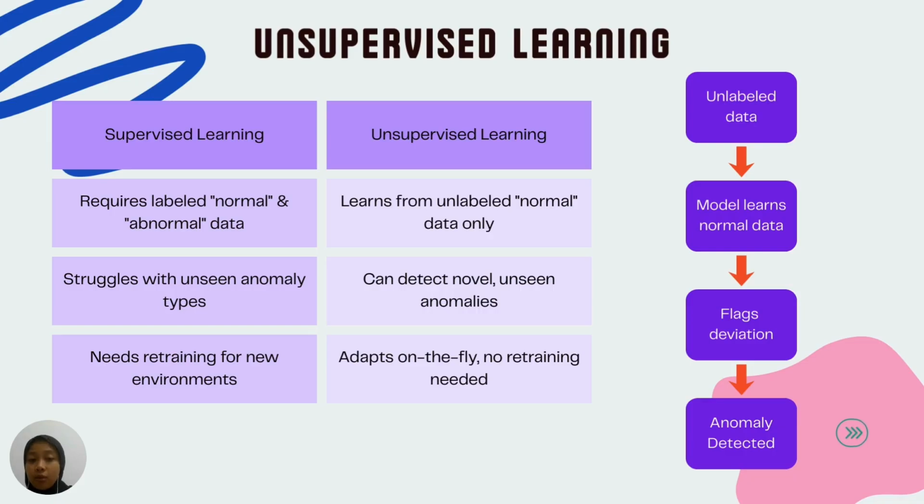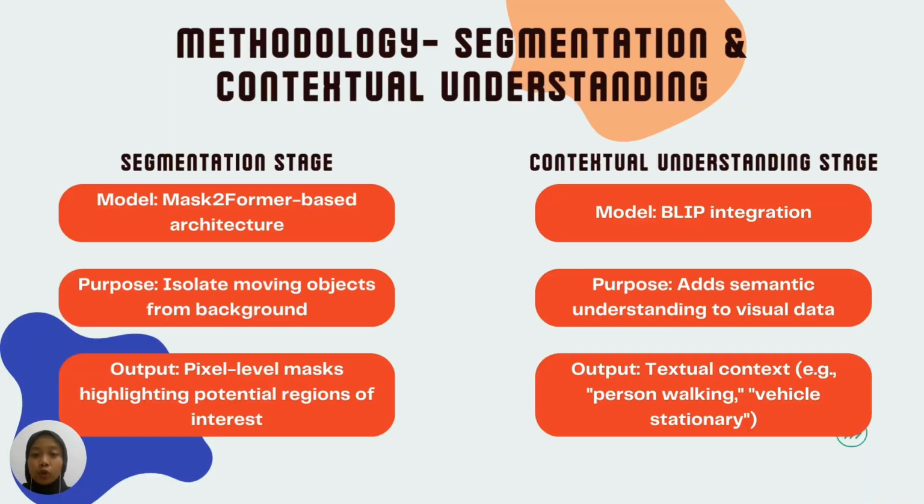Our methodology brings together two powerful models, Mask2Former for precise visual segmentation and BLIP for deep semantic understanding. This combination allows us to detect anomalies not just by how things look, but by what they mean in context. First, Mask2Former handles the where. It performs instance segmentation, creating pixel-perfect masks around every object in the scene, whether it's a person, a vehicle, or an unattended bag. Mask2Former isolates it with high precision, and this gives us spatial accuracy.